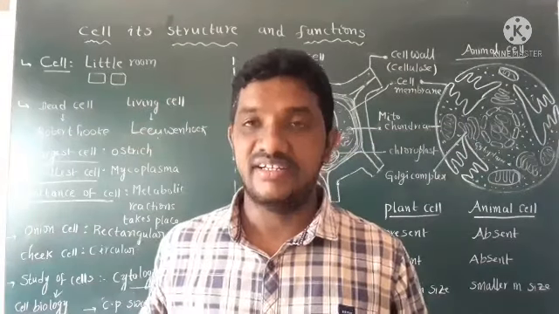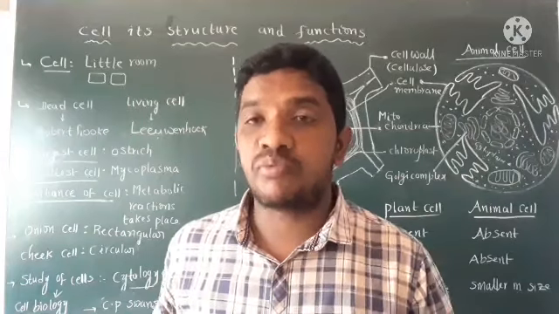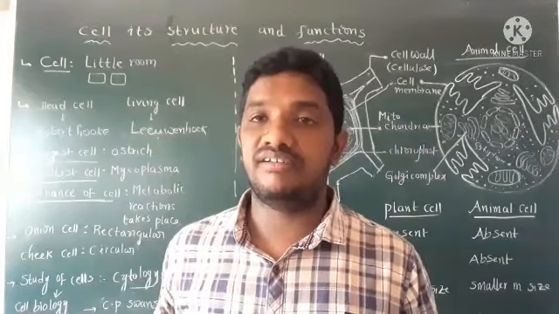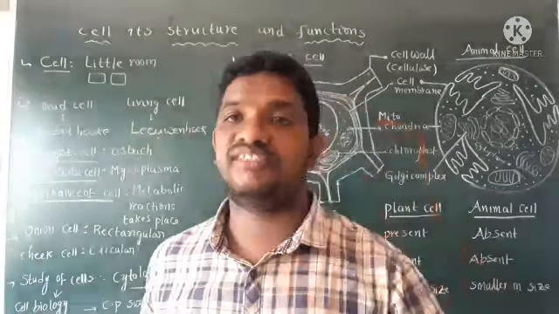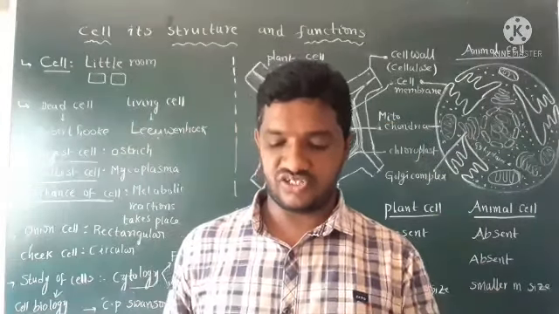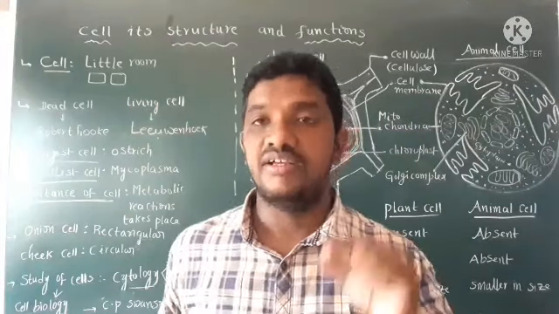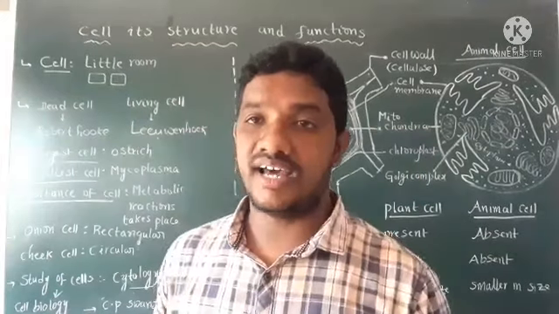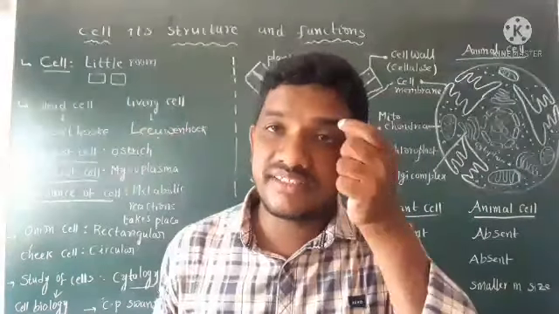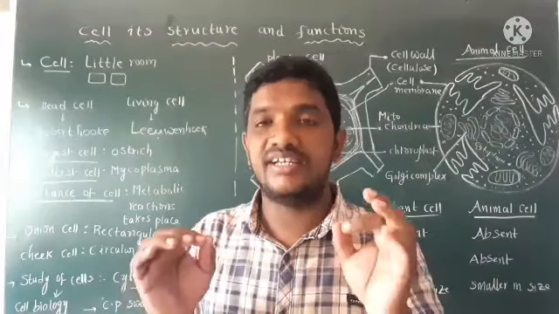Chapter 8, challenges in improving agricultural products. Chapter 9, adaptations in different ecosystems. Chapter 10, soil pollution. Chapter 11, biogeochemical cycles. These are the chapters in the biology textbook, especially in 9th class.